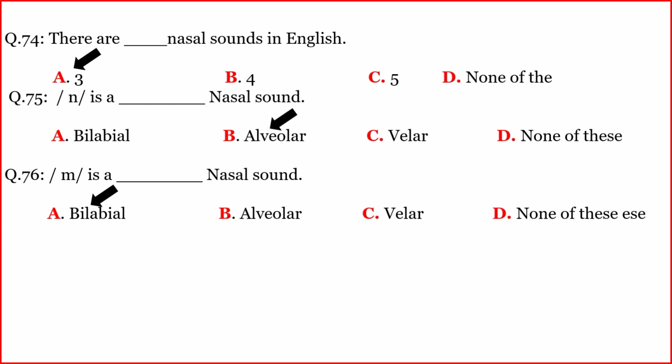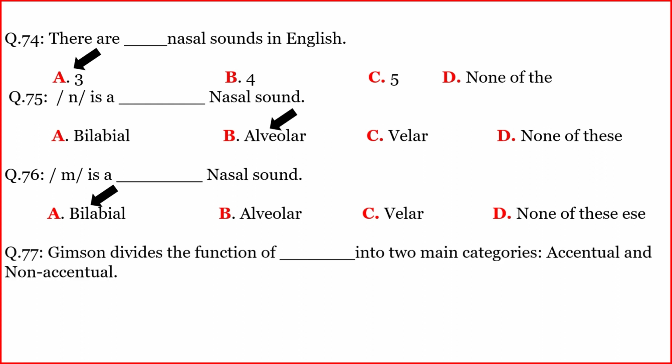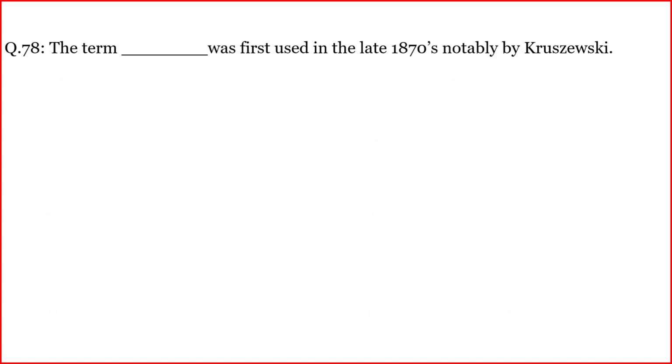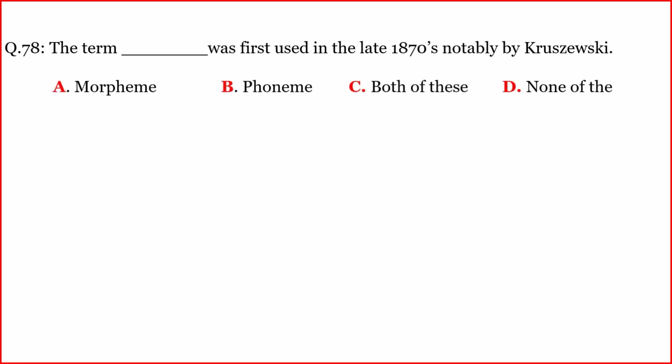Bilabial. Another. Gimson divides the function of Danish into two main categories: accentual and non-accentual. The correct option is B. Intonation. Another question. The term Danish was first used in the late 1870s, notably by Krasuski. The correct option is B. Phoneme.